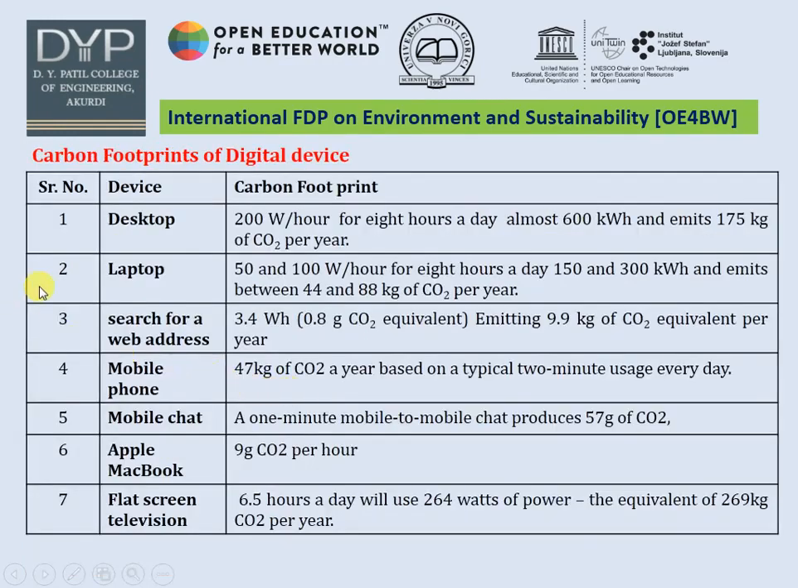So let us move to our day-to-day life, some gadgets like desktop and mobile phones. How do they give a carbon footprint? If you consider a desktop of 200 watt per hour, used for 8 hours, it gives a 175 kg of CO2 per year carbon footprint. If you consider a laptop, it gives 44 to 88 kg of CO2 per year.